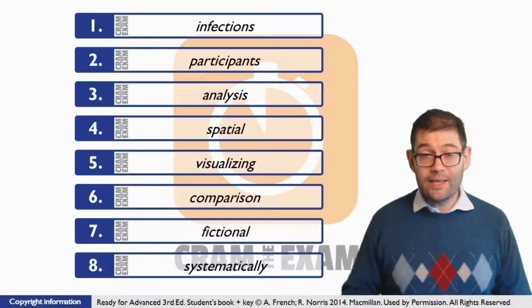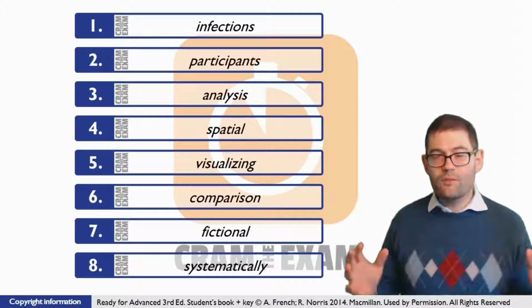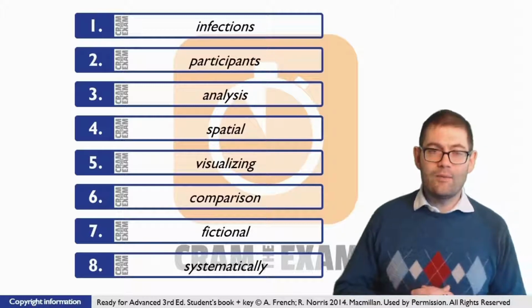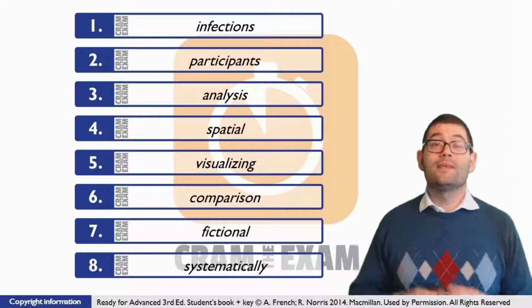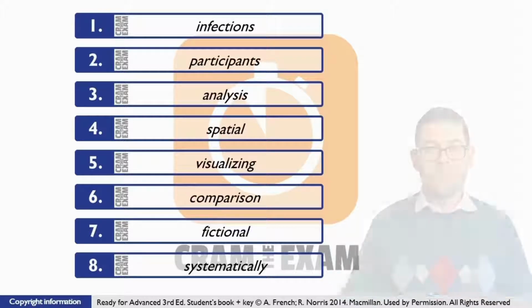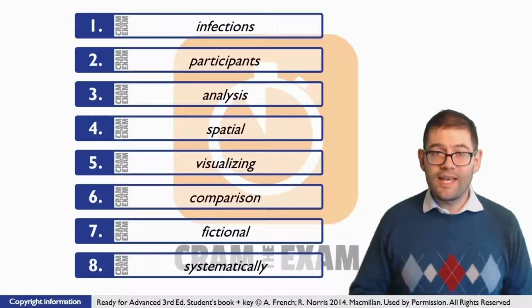If we have a look at question number 4, we can see that the gap is just before a noun, which may well indicate that we need an adjective of some kind. And if we have a look at the wider language pattern, it's clear that we do. But what is the adjective here? The adjective is spatial.